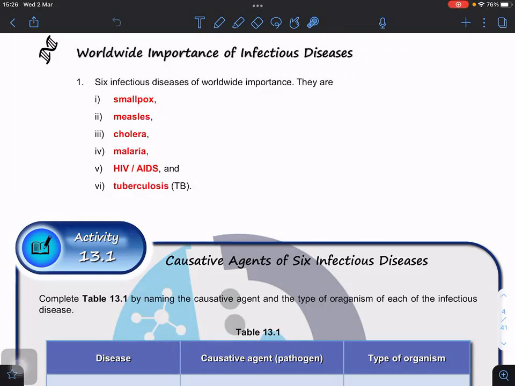But don't tell people HIV virus, so no one will know what is HIV virus. Are you clear? But HIV, people know. But HIV virus, what is HIV virus? What are you thinking about?